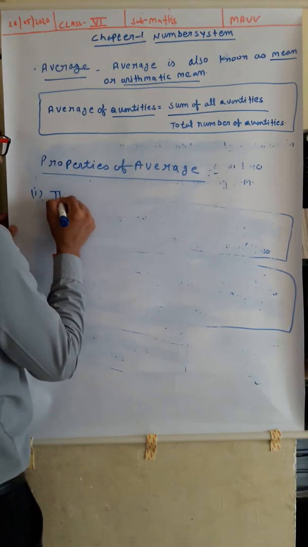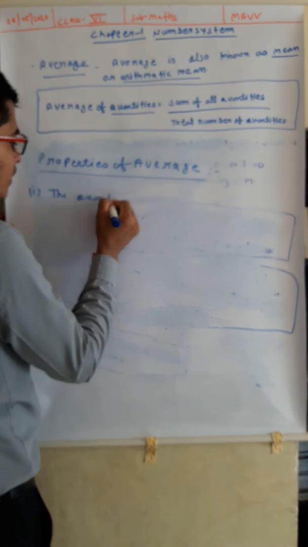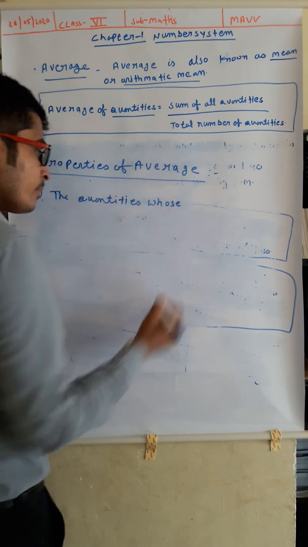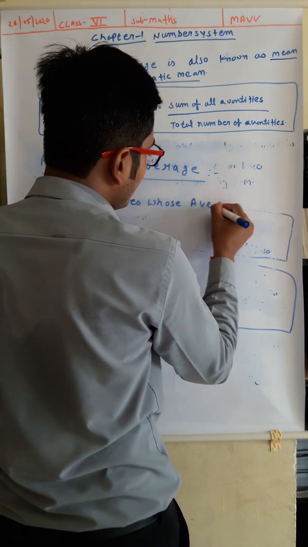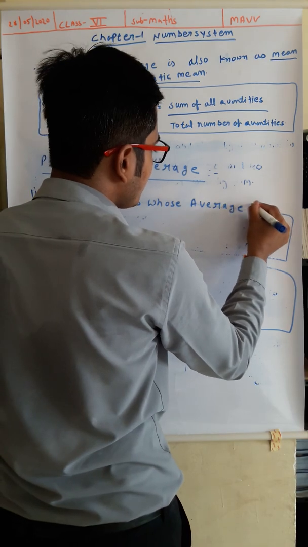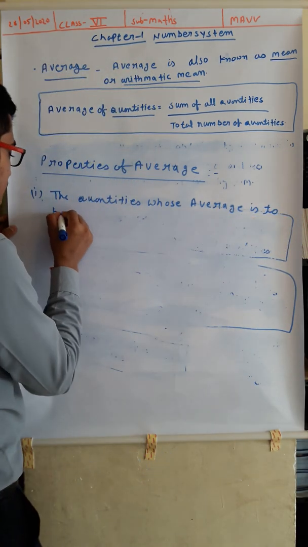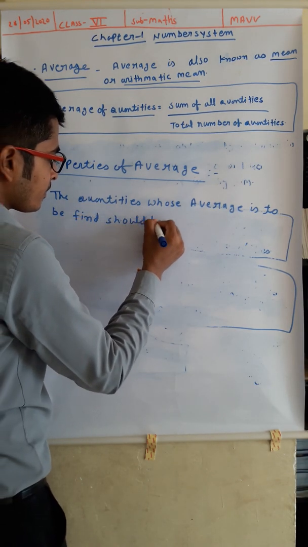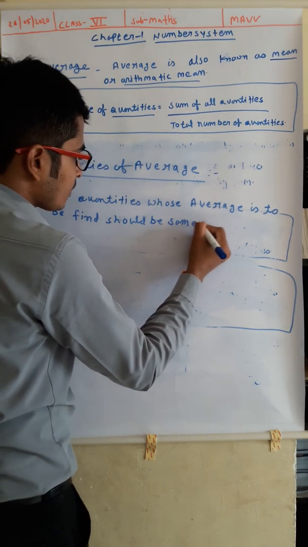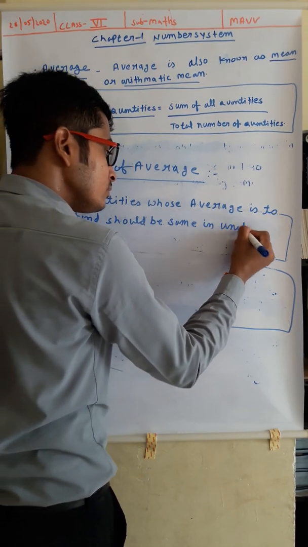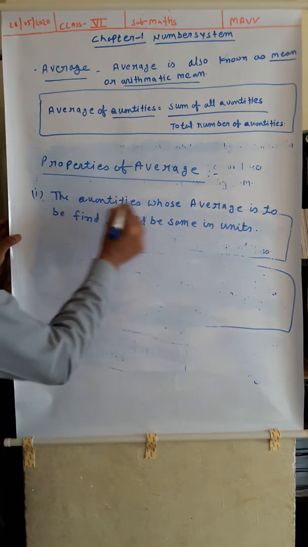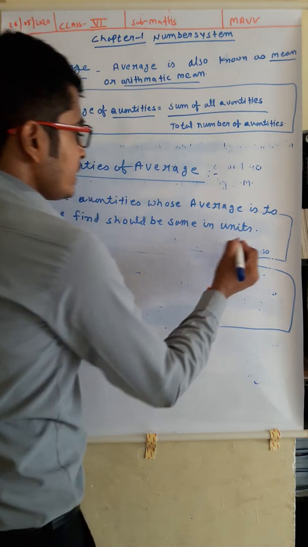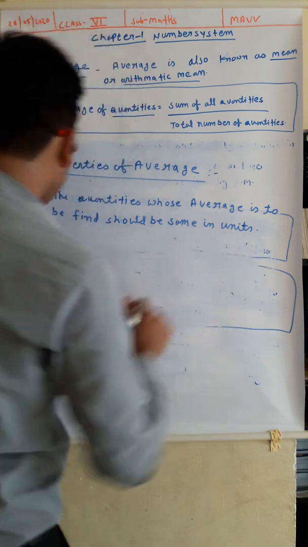First, the quantities whose average is to be found should be same in units. Understand? The quantities whose average is to be found should be same in units. Students, try to understand what I am trying to say. Example.